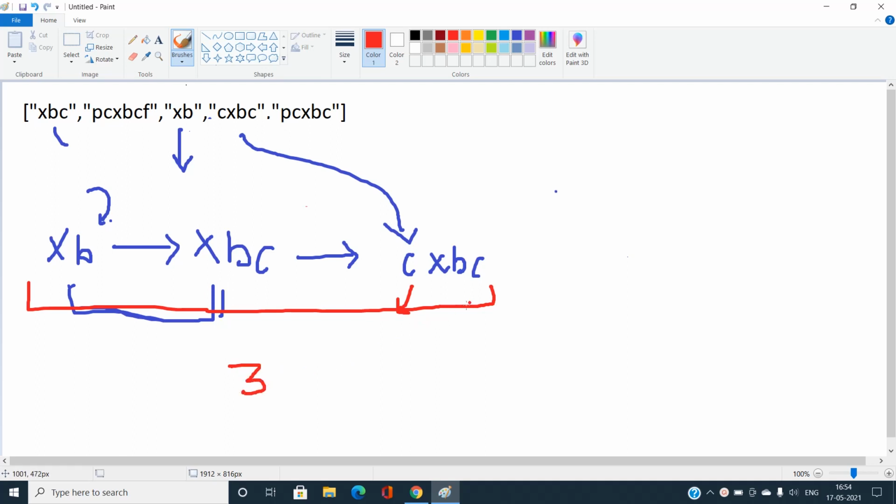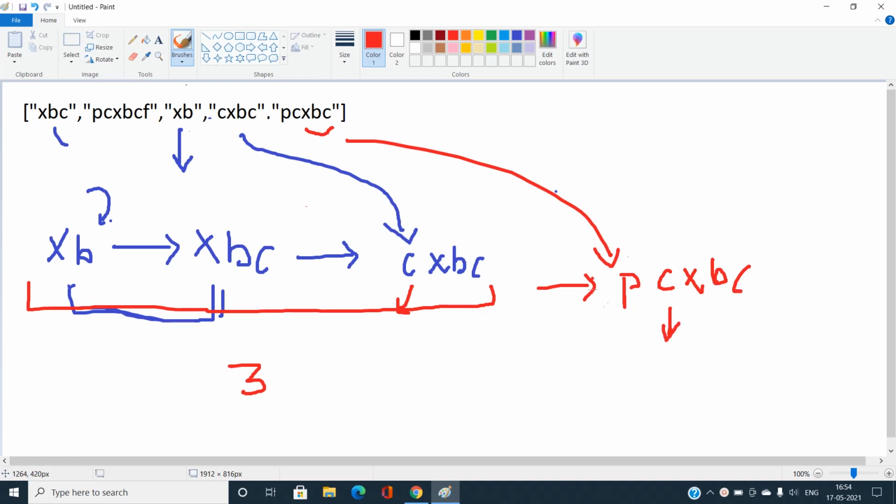So can we extend this length to a greater length or not? That is, can we make it 3 to 4 or not? So we must check if CXBC is the predecessor of any string which has not been chosen up till now. So let us talk about PCXBC. If I club it over here, my string would become PCXBC. You can easily see CXBC is the predecessor of this PCXBC, because if I eliminate this P character, my new string CXBC is already present over here, and CXBC is the predecessor of PCXBC. So my length of the longest string chain would become 4 now.